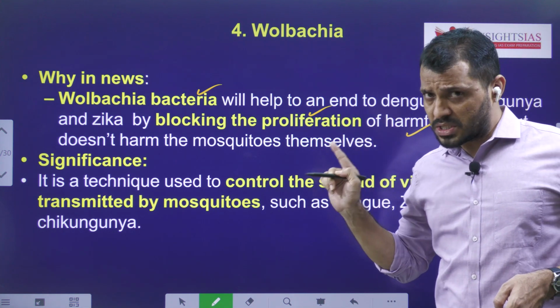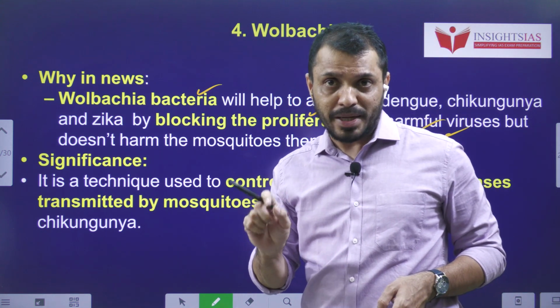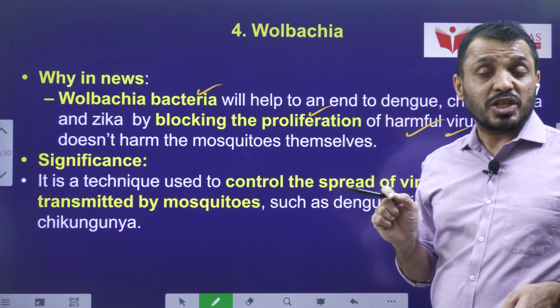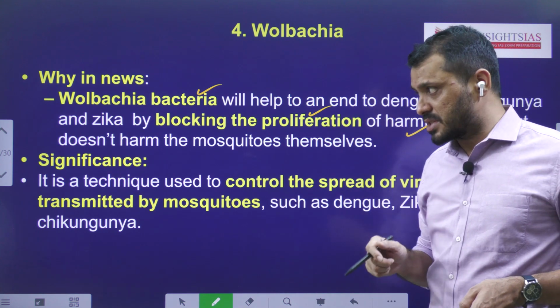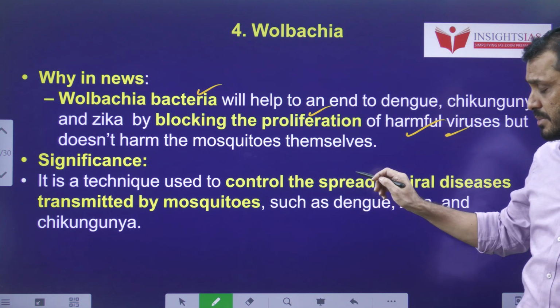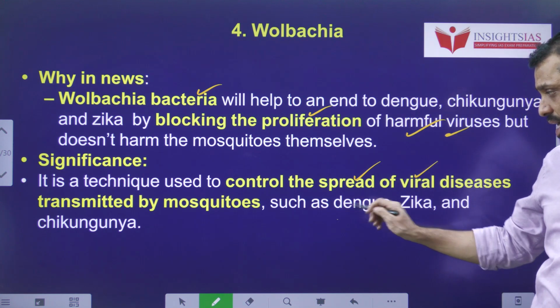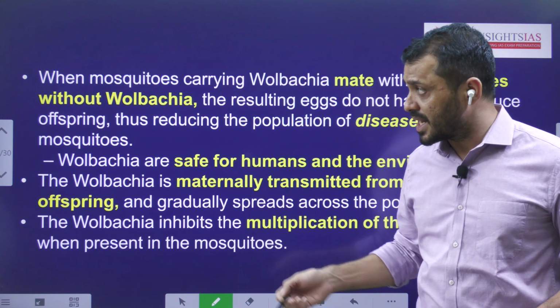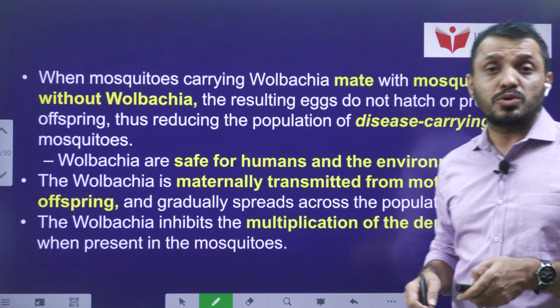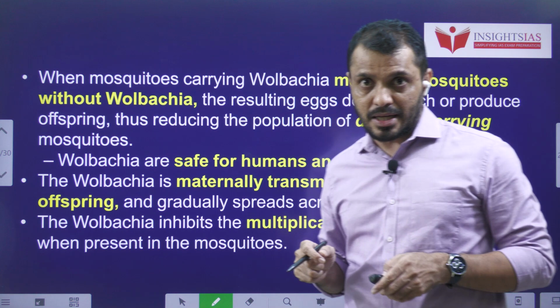You know that most mosquito-borne diseases occur in tropical as well as subtropical regions. Okay, and majorly these diseases are spread by the female Anopheles mosquito. Significance: this technique can be used to control the spread of viral diseases transmitted by mosquitoes, such as dengue, Zika as well as chikungunya. Yesterday also I told you that a Zika outbreak was observed in a few villages in Karnataka.